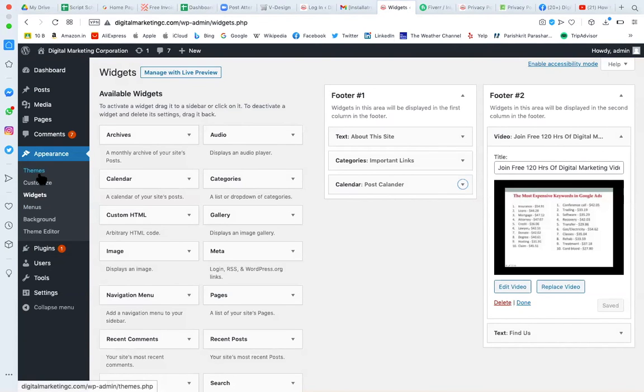So this way you can manage the theme. We have managed the theme, customizations, widgets, menu, and background in the customize section itself. The theme editor is the coding part. If you know PHP, all the PHP files are there for you to manage.